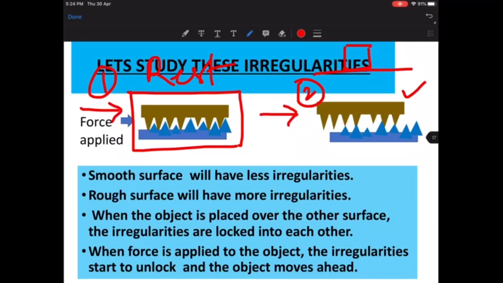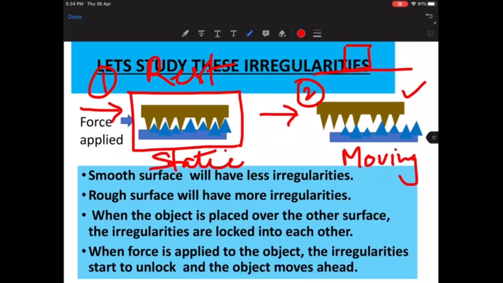So in which of the two cases do you think the friction is going to be more? The one in the first, in the rest position, that is called static friction. Static means stationary. Whenever any object is at rest, it is called static. When any object is moving, it is dynamic now. In the first position, this position is called static. And here it is moving, maybe sliding, maybe rolling, whatever it is, but it is moving now. So in the first position, the friction is more. Write it down somewhere. It is very, very important for you to understand.